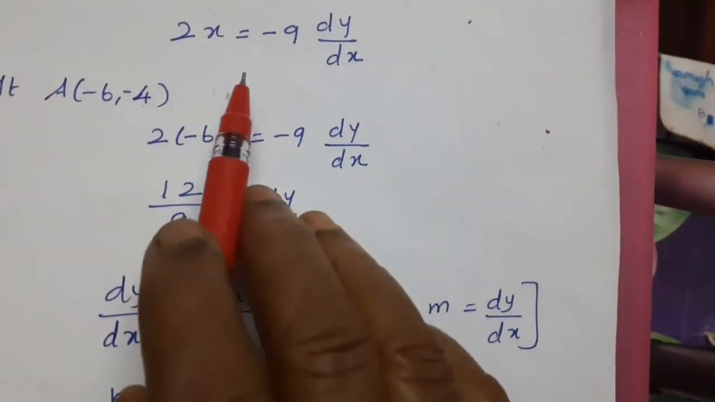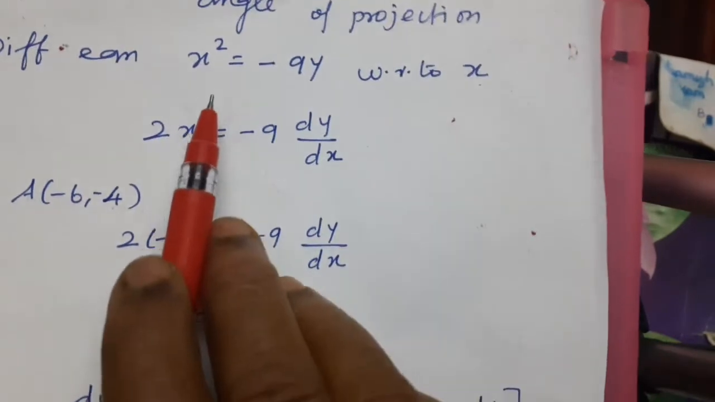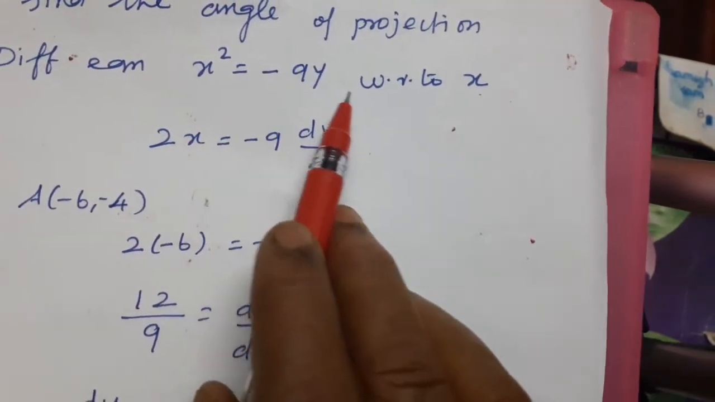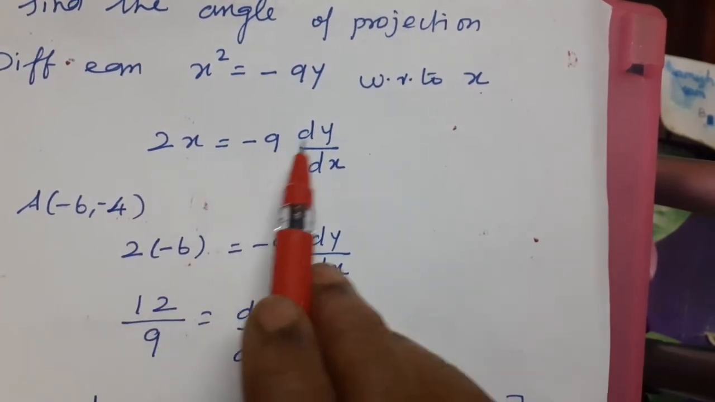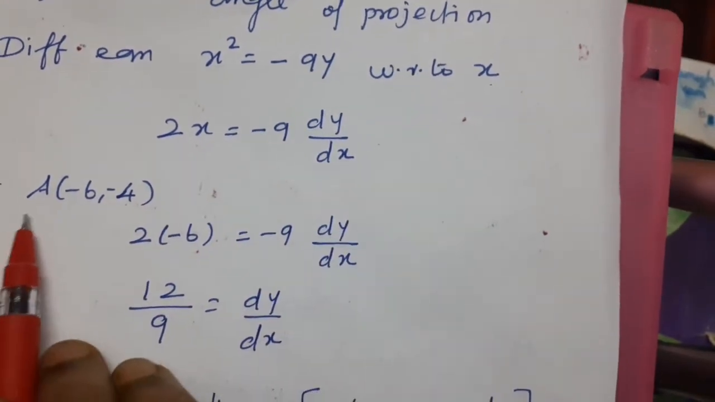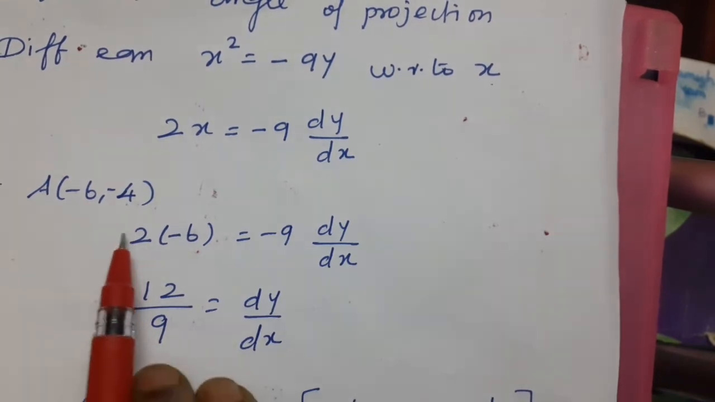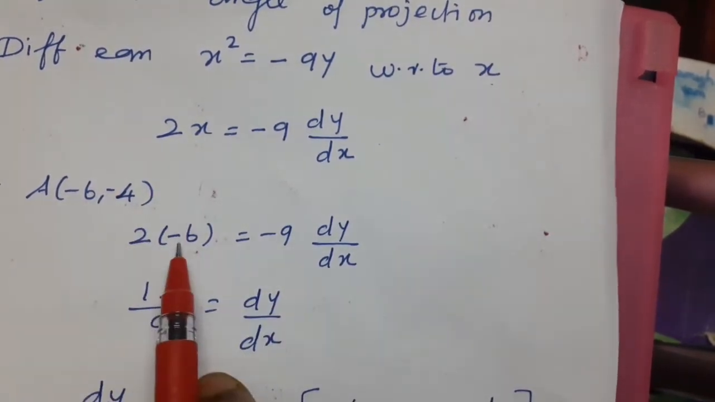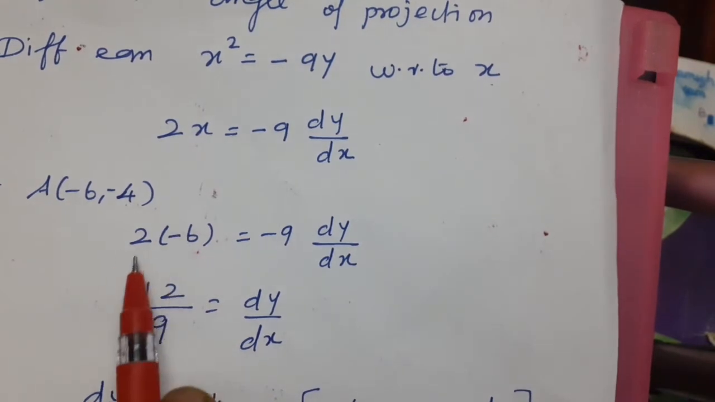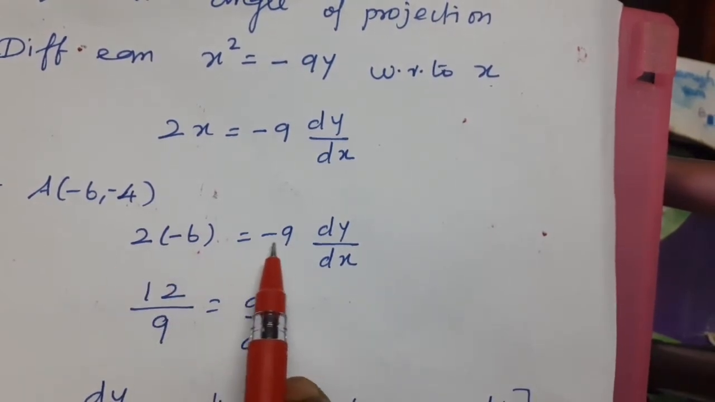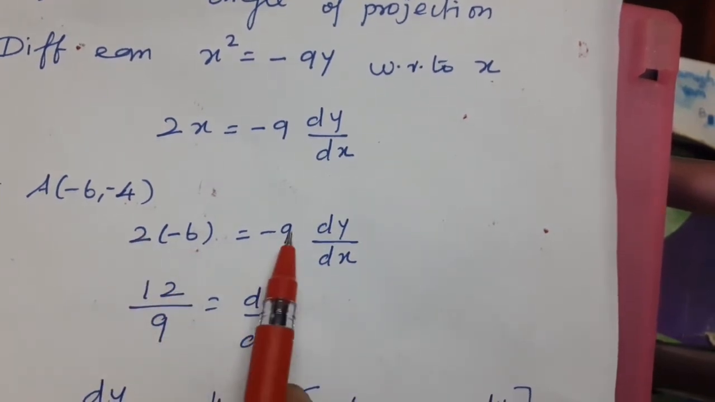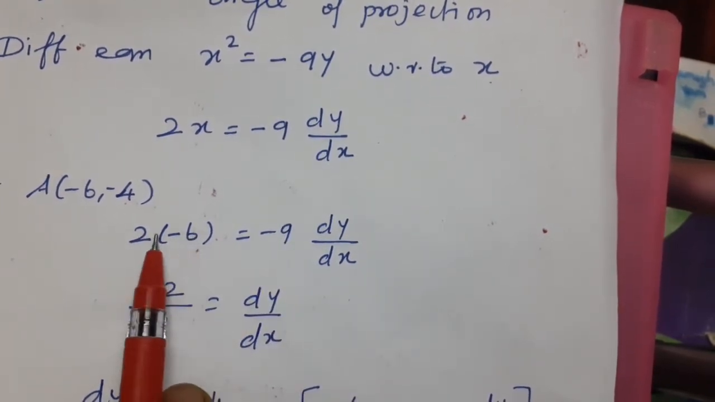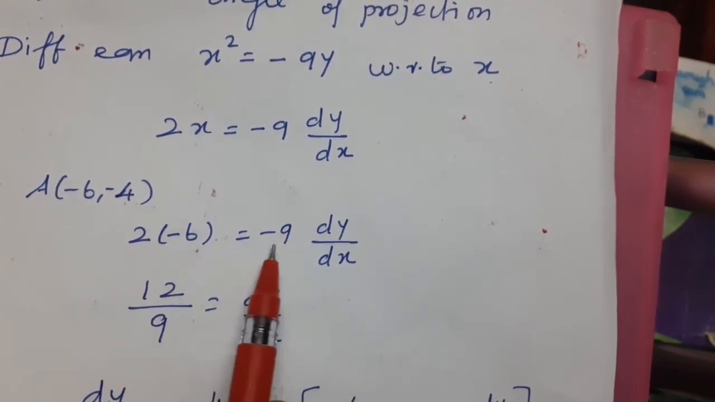Differentiate the equation x square equal to minus 9y with respect to x. x square becomes 2x. 2x equal to minus 9 into dy by dx. At the point A, minus 6 comma minus 4, we get 2 into, instead of x you substitute minus 6. 2 into minus 6 equal to minus 9 into dy by dx. 2 sixes are 12, minus 12. Minus into minus becomes plus on both sides.